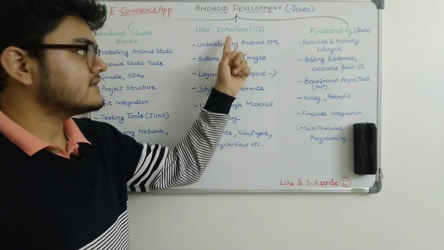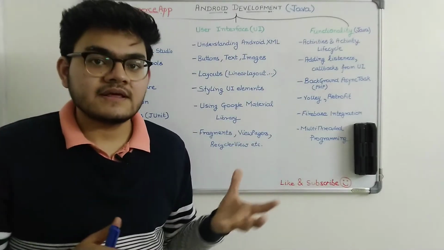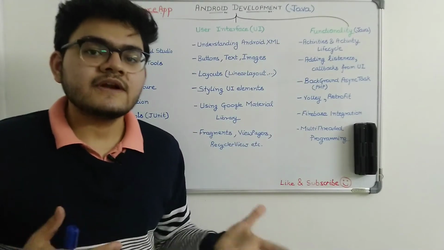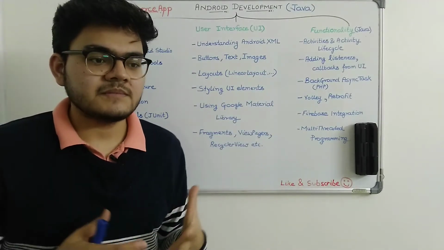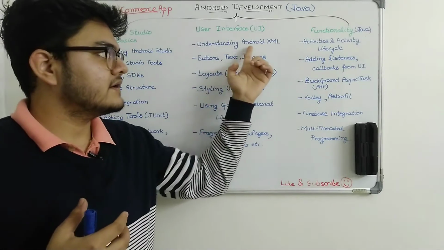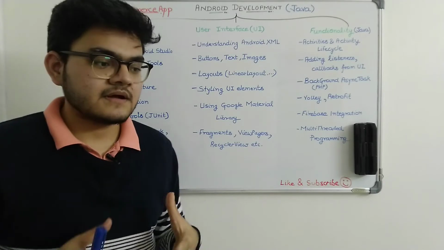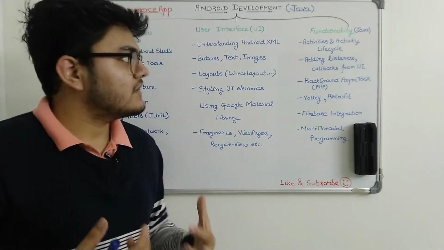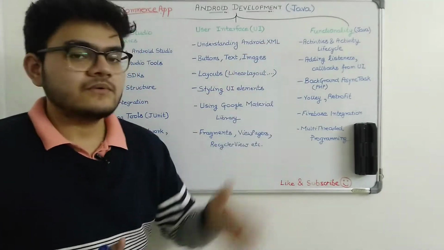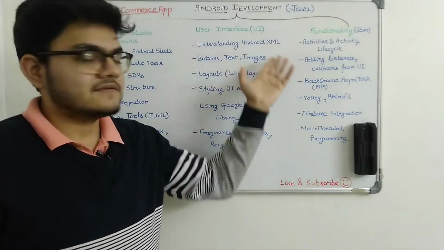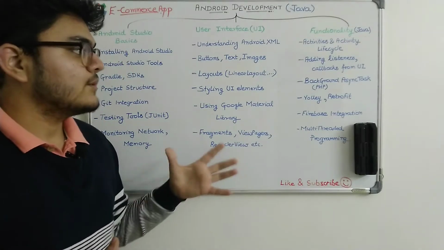Now this is actually done using XML. So we will have to understand Android XML, which is different from the traditional XML. Not much different, but in Android, when we create the UI, the XML is very important to learn. There are a lot of parameters that we will have to understand in the Android XML. So if you have no knowledge in XML, no need to worry, because we are going to complete the whole Android XML in this course.